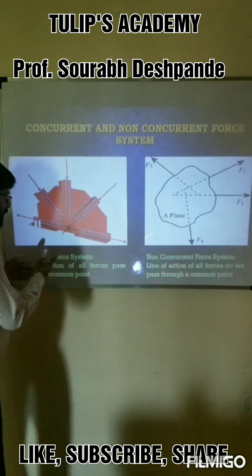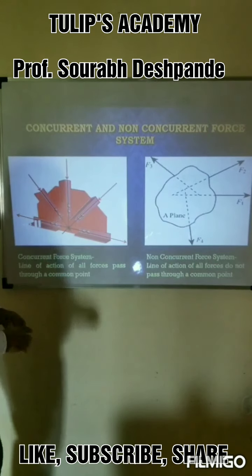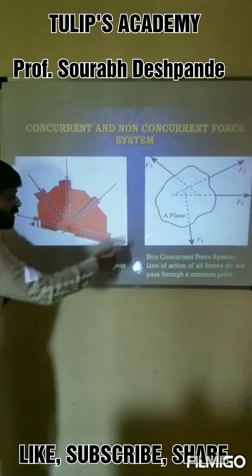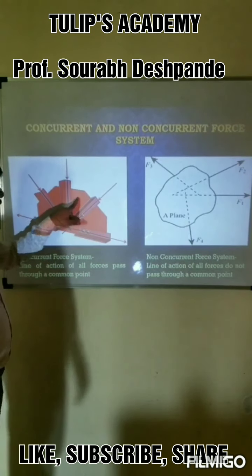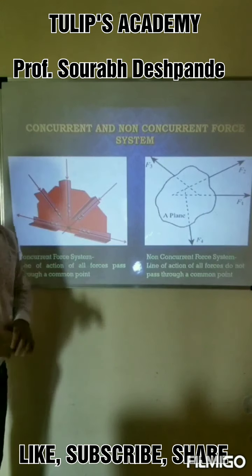Okay, now concurrent system and non-concurrent force system. Now you are very familiar with this figure. It's a detail of the joint of the truss. The truss joint looks like this. It's a gusset plate and these are the members of the trusses.